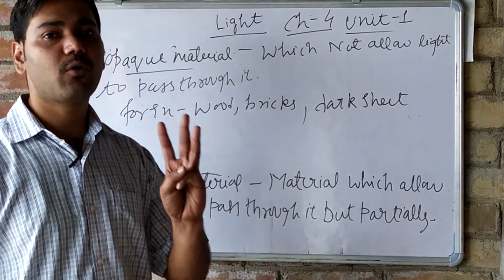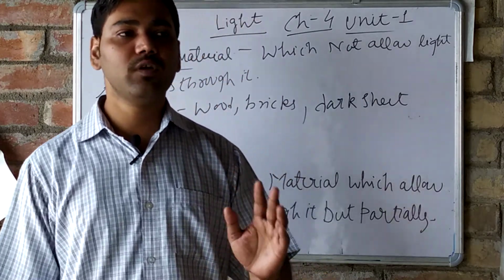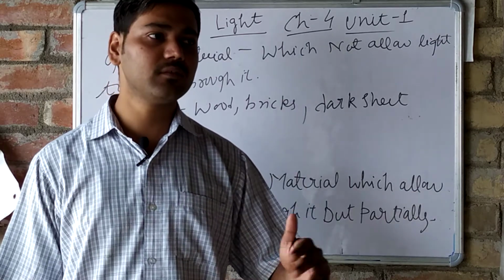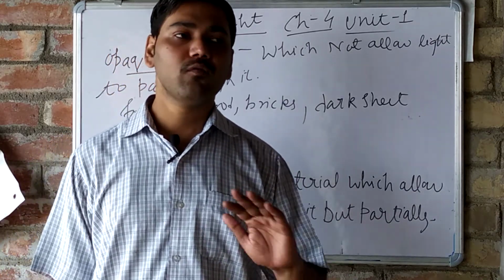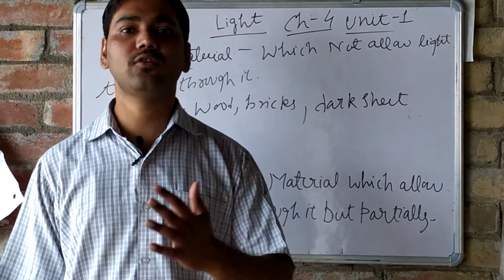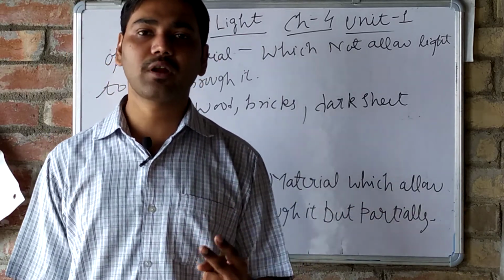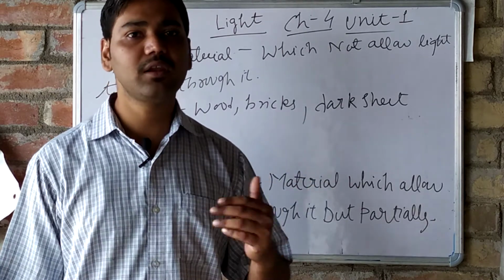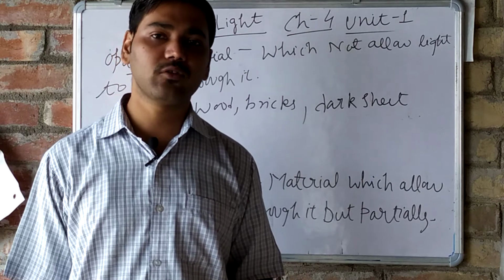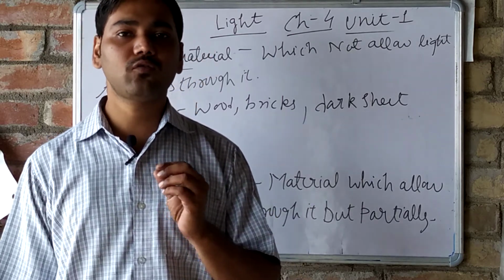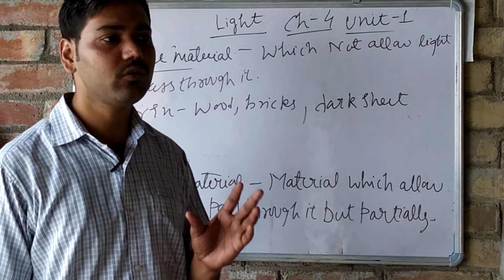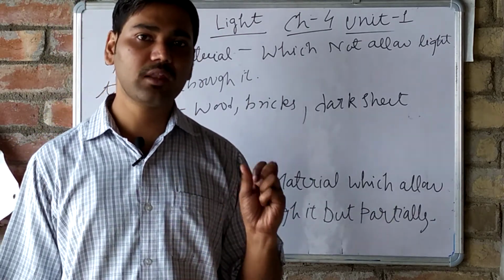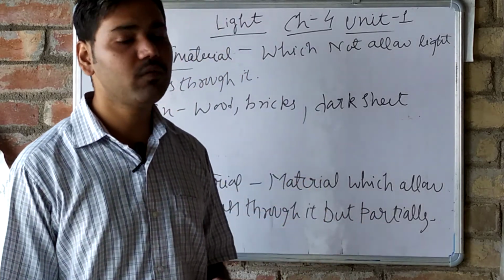So we have studied three types of material. Transparent, in which the vision is very clear, we can see the other side very clearly. It allows the whole light energy to pass through it. Second, we have studied translucent. What is translucent? It allows light energy to pass through it partially. That means the vision is not so clear. That is why it is known as translucent. A milky way, थोड़ा सा धुंधला दिखना इसमें होता है. Then we have opaque material.